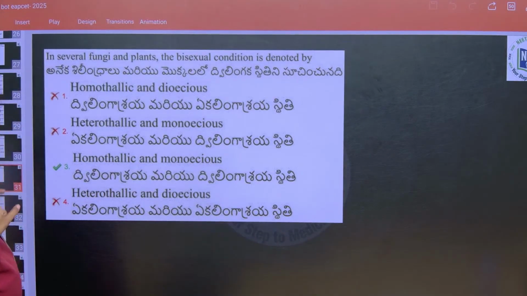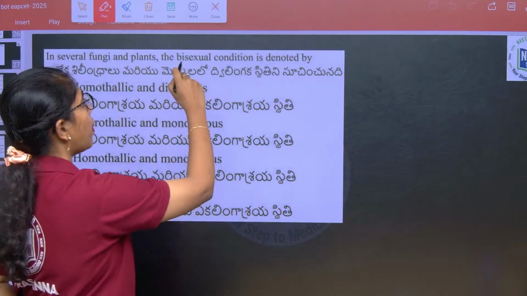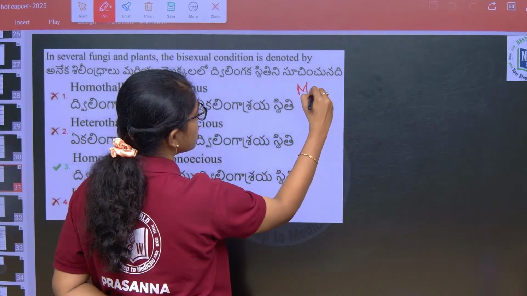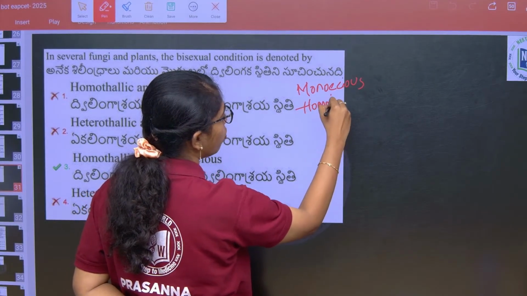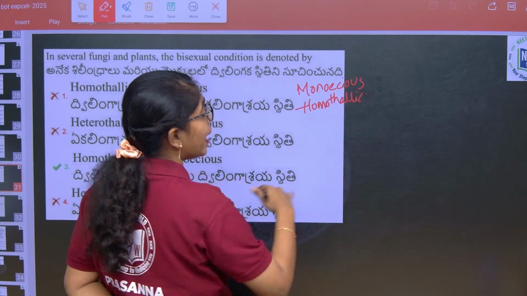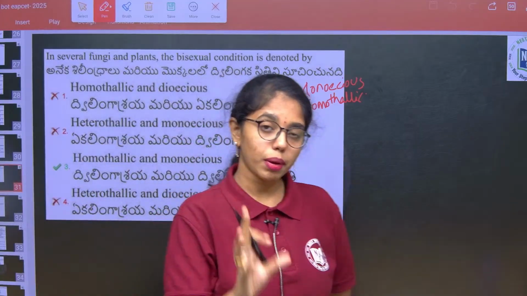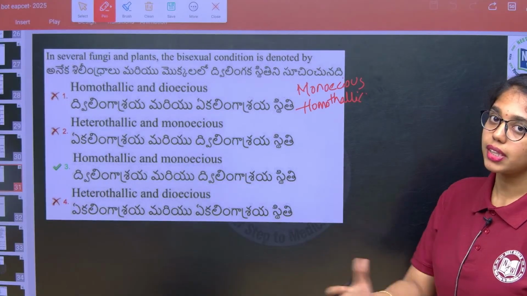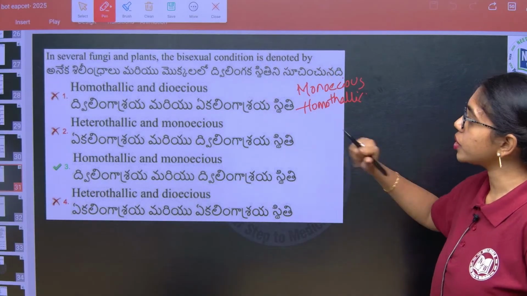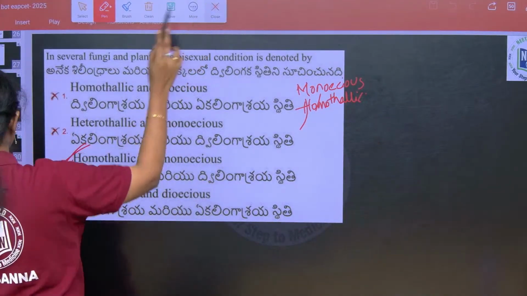And then if you look into several fungi and plantae, the bisexual condition is denoted by, always remember, bisexual means monoecious and homothallic. Heterothallic, dioecious or unisexual, these are synonyms. Remember all the time, heterothallic, dioecious or unisexual, these are synonyms. Bisexual, monoecious and homothallic, these are the synonyms, so the correct answer is option 3.